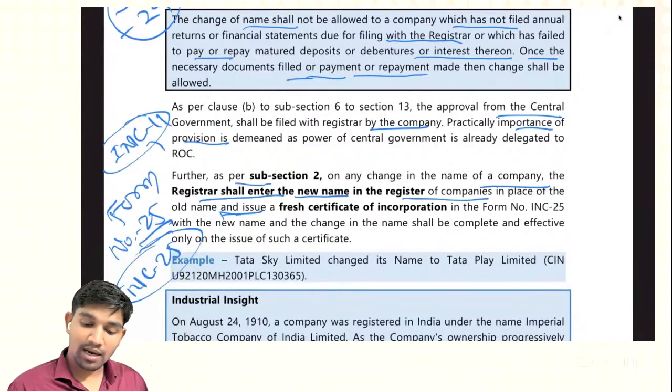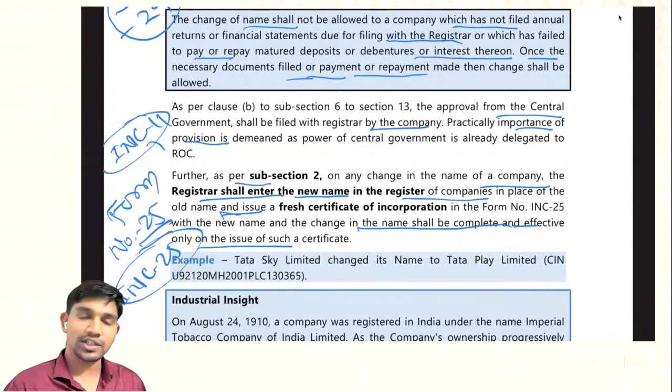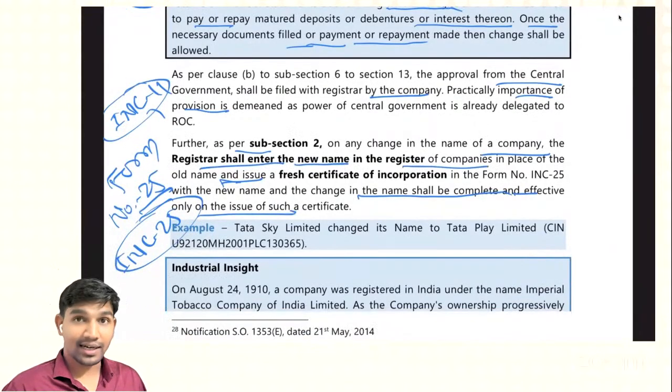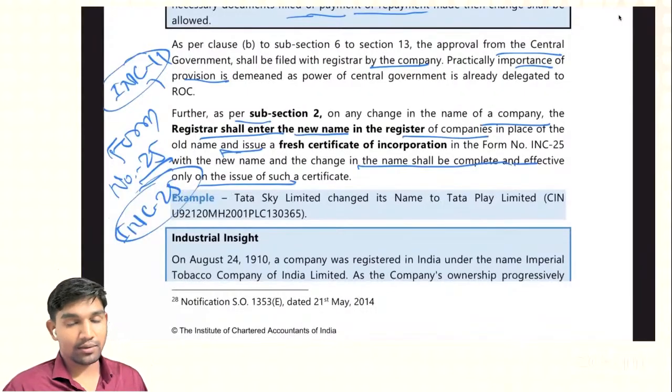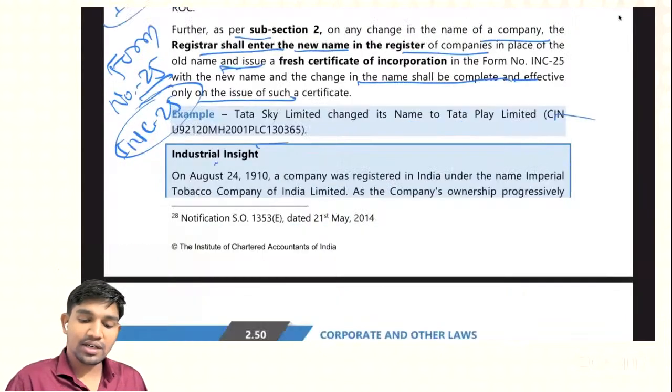The change in the name shall be complete and effective only on the issue of such a certificate. For example, Tata Sky is now Tata Play. Previously it was Tata Sky Limited, and it changed its name to Tata Play Limited; this is its CIN number. Industrial insight: on August 24, 1910, a company was registered in India under the name Imperial Tobacco Company of India Limited, which is ITC.